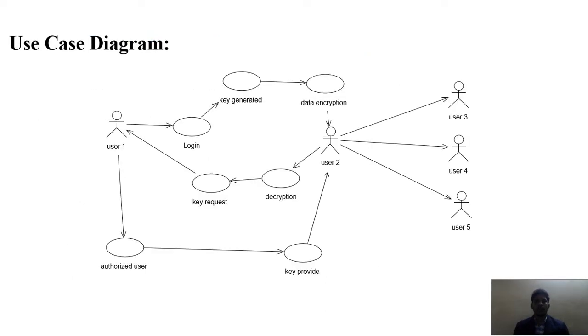Next, use case diagram. Here we are using a use case diagram. User 1 will log in the file and generate a key, and it will decrypt the encrypted data. Then user 2 will decrypt the file and the key generation will be obtained, and then the authorized users' key is provided to user 1, user 2, user 3, user 4, user 5. User 1 is the owner of the file and user 2 will be a normal second owner of the file. Then he is able to download the file. After that only he is able to send the file to user 3, user 4 and user 5.